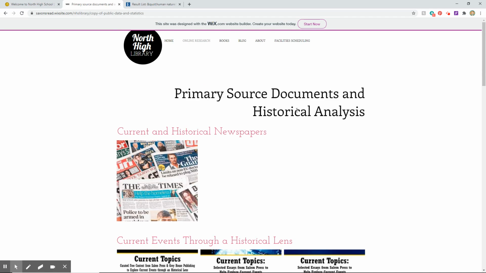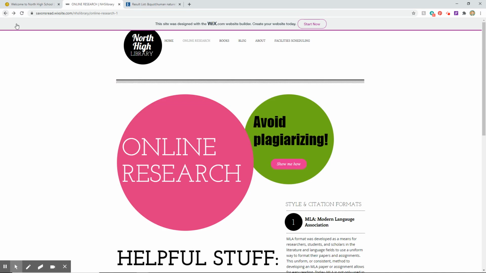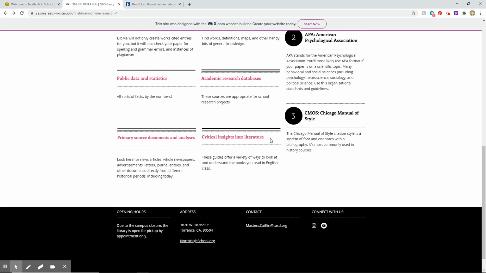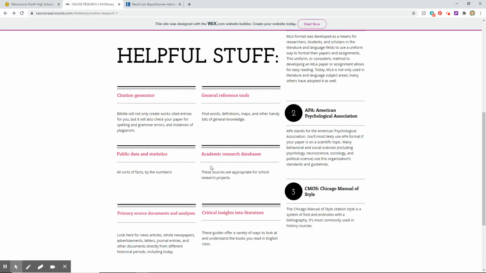We have primary source documents and historical analysis, which is actual letters, journals, newspaper articles, and images from history. And then we have critical insights into literature, which are study guides and analyses of the books and the authors you read in English class. There's a lot of stuff, and really the only way to get familiar with all of it is to browse around and use some of it. If you really aren't sure where to start with your research, though, please email me and I'll point you in the right direction.